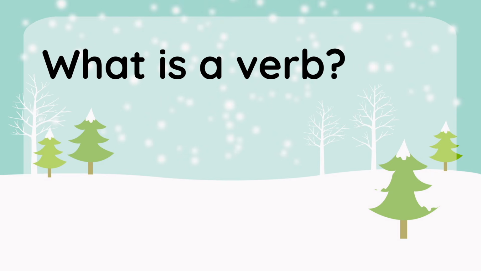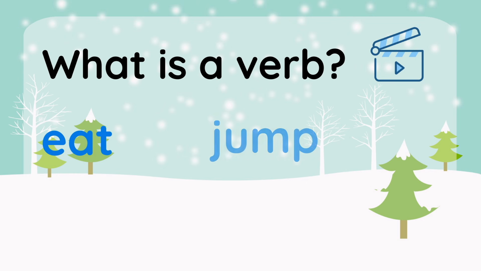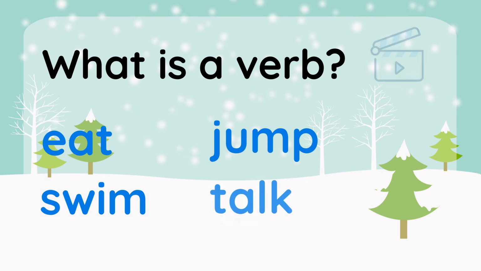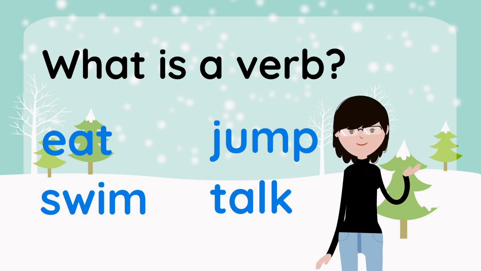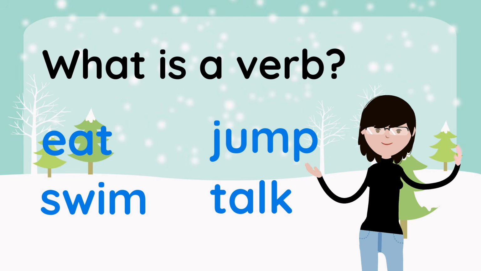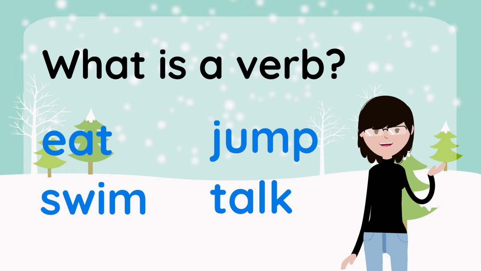First, what is a verb? A verb describes an action or a state of being such as eat, jump, swim, or talk. Right now, I'm talking. Talk is a verb too because it describes what I'm doing.